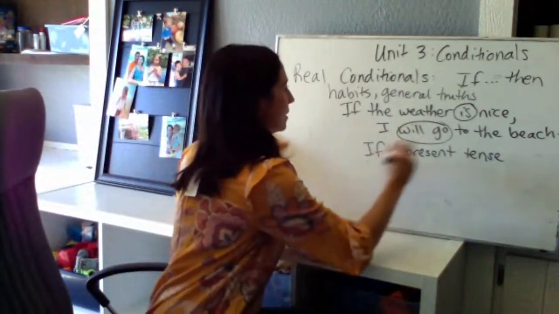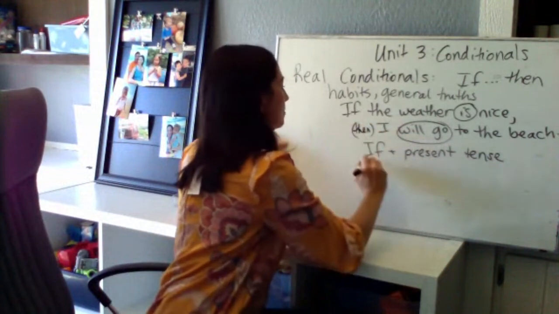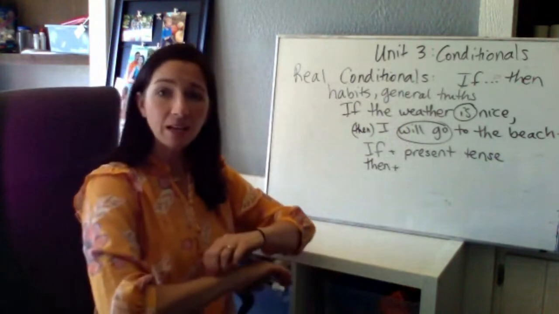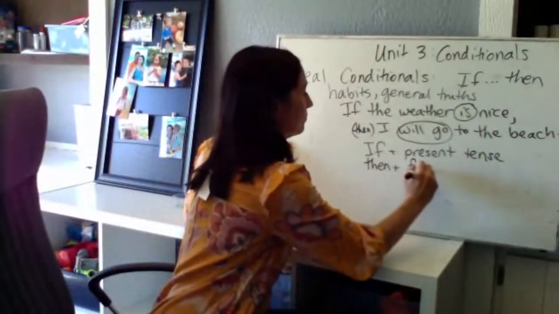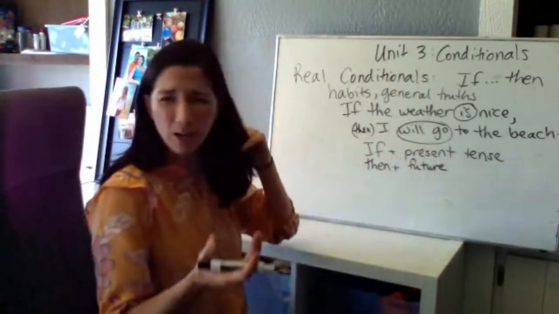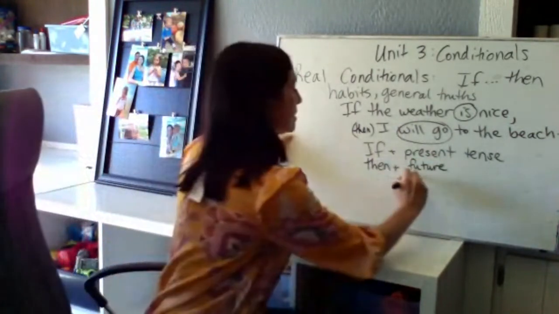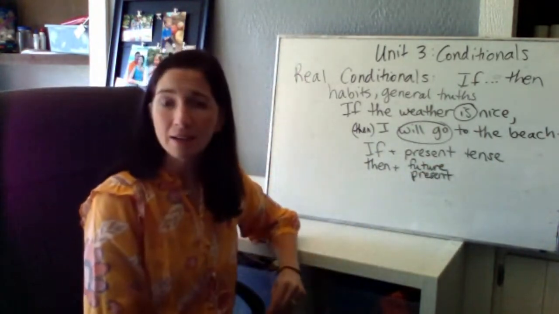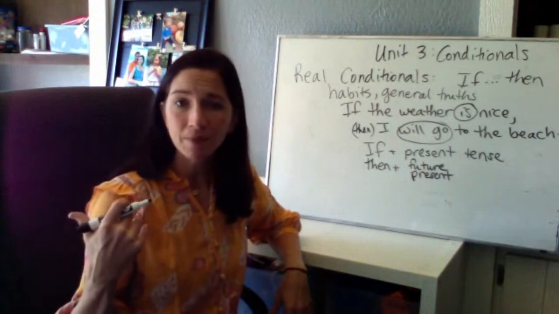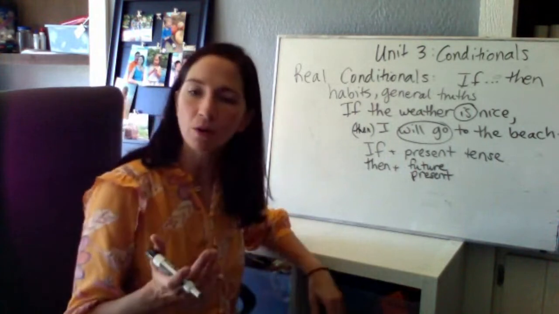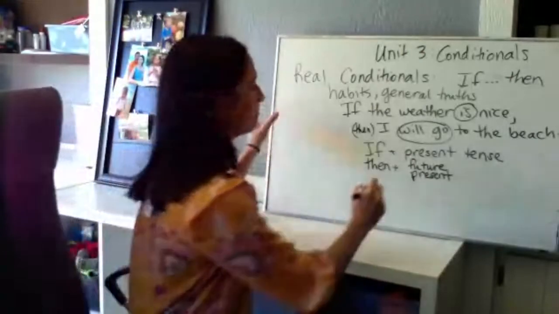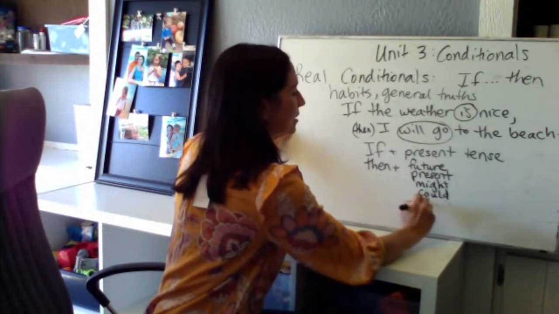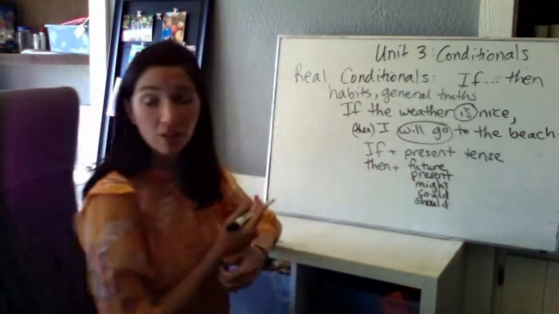Okay. And the then is often omitted, but if we have a then we can actually have quite a few more options here. In this case, I used will, which would be future. I will go. So we know you're talking about like next week. You can also use present tense. If the weather's nice, I go to the beach. Yeah, just a habit. If the weather's nice, I go running. Or we can sometimes use it with some modals that show probability. I might go to the beach. I could go to the beach. You know what? I really should go to the beach.